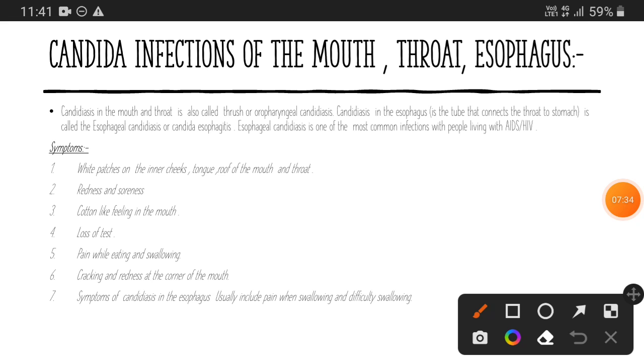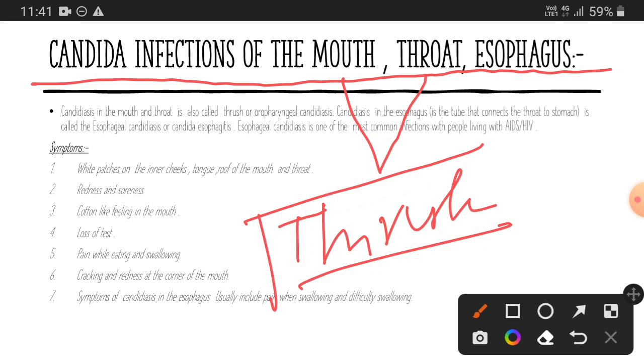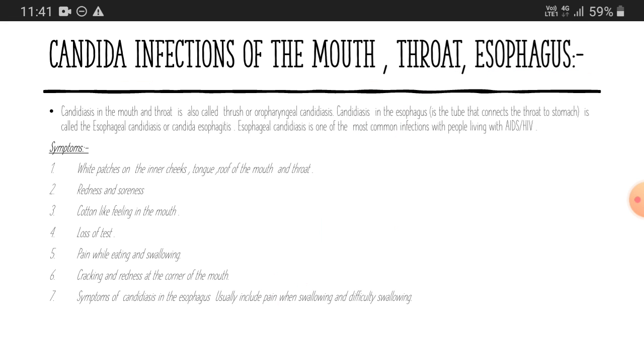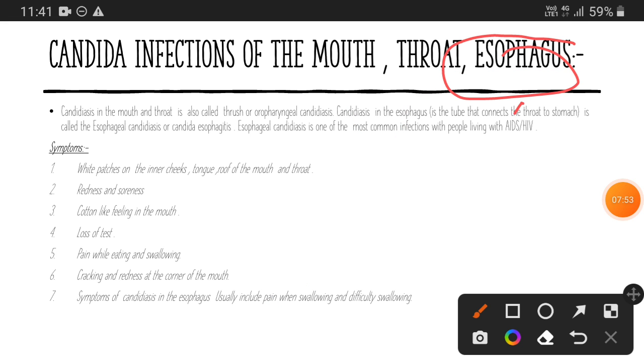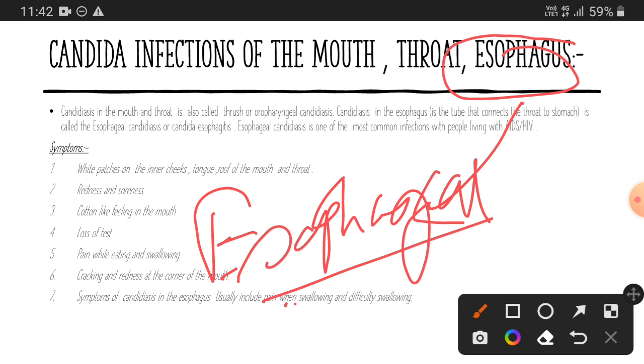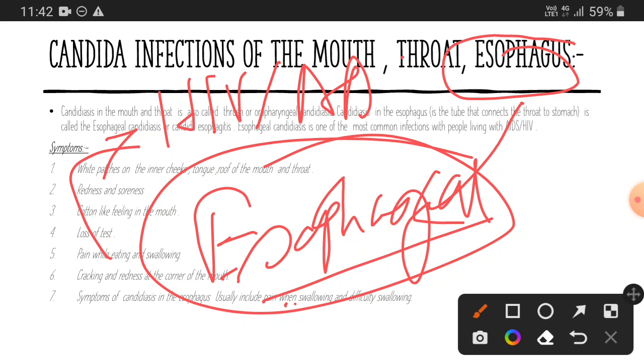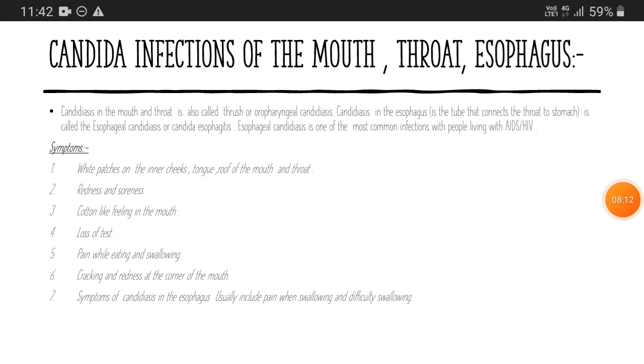So now the last type of infection is candidiasis in the mouth, throat and esophagus. Candidiasis in the mouth and throat is commonly called thrush or oropharyngeal candidiasis. Another kind, candidiasis in the esophagus, is called esophageal candidiasis. This kind of candidiasis mostly occurs in people who have already developed HIV or AIDS. So that is the idea.